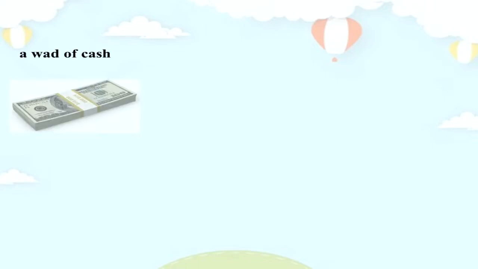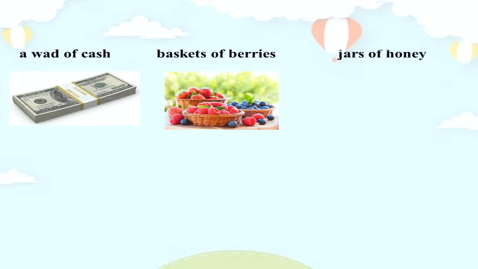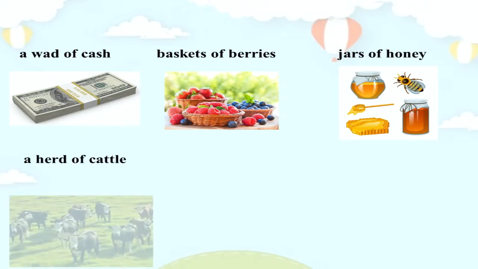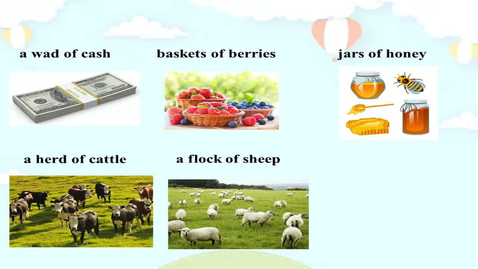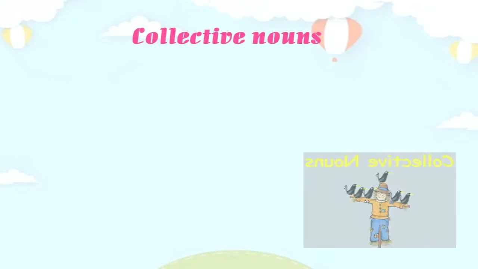A wad of cash, baskets of berries, jars of honey, a herd of cattle, a flock of sheep, a bouquet of flowers. What are these? What do we call them, children? They are known as collective nouns.